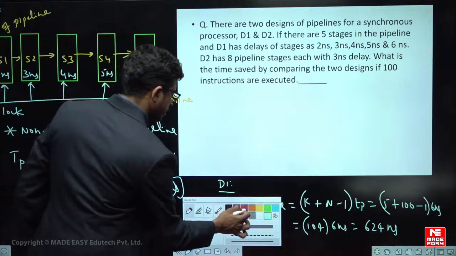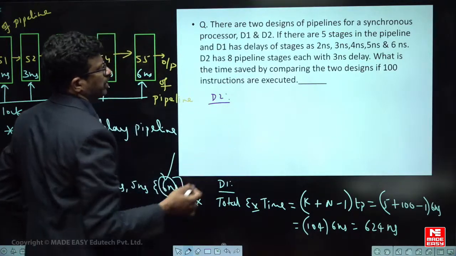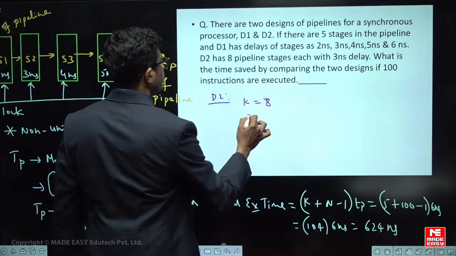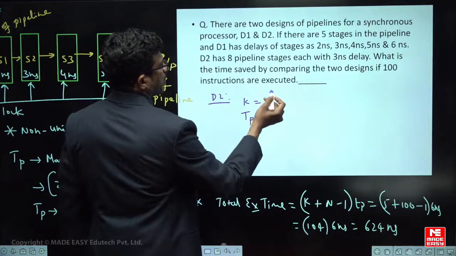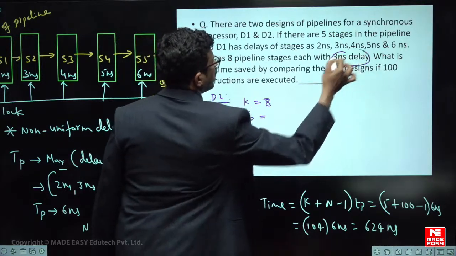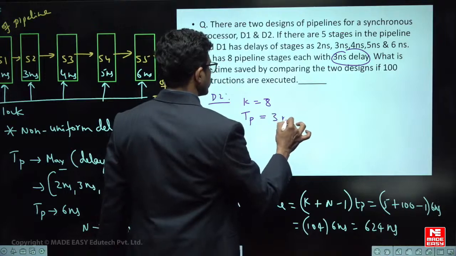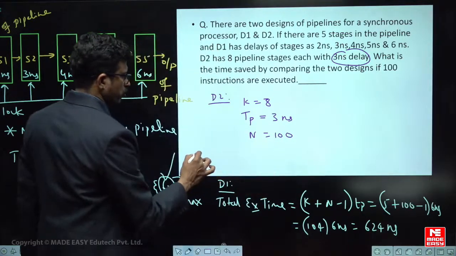Now observe design 2. In design 2, K is equal to 8. What is the TP value now? Here it is a uniform delay, all the stages have the same time delay, so simply take 3 nanoseconds, and N is the same number of instructions. So find out the total time.